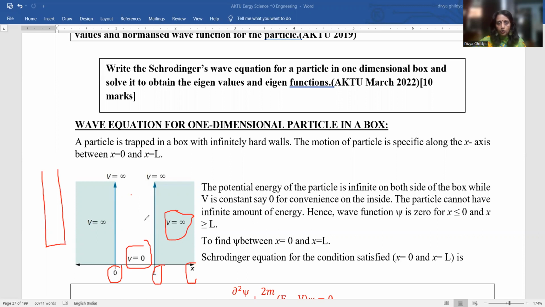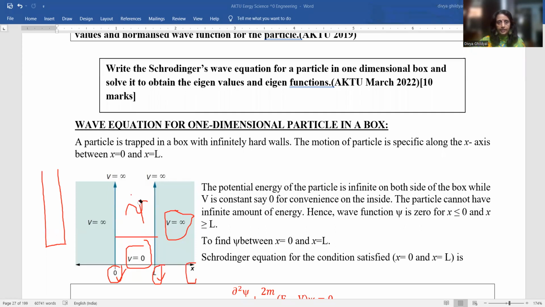And now what have I got to do? We have to find a wave equation for a particle trapped in this condition inside a well, and also the energy levels, that is the eigenvalue of energy for n equal to 1, n equal to 2, n equal to 3. What will be the position of the particle? So basically this is like a mathematical numerical you have been given. You have been told the limits and now you have to start solving this mathematical expression.